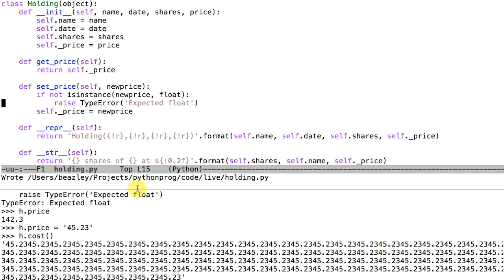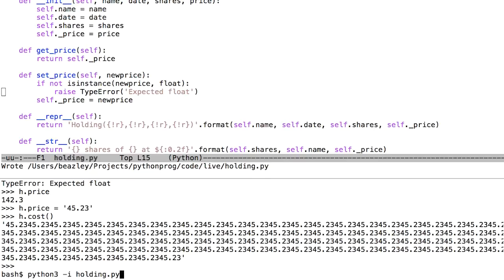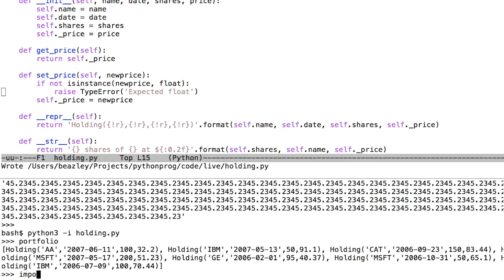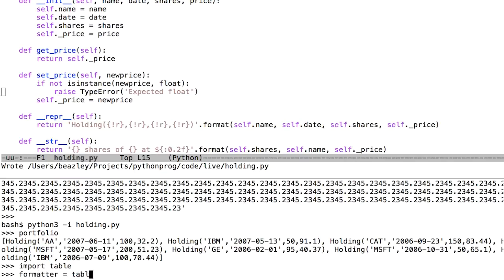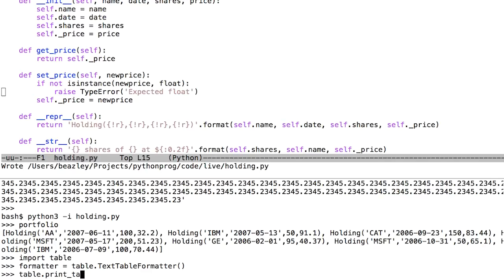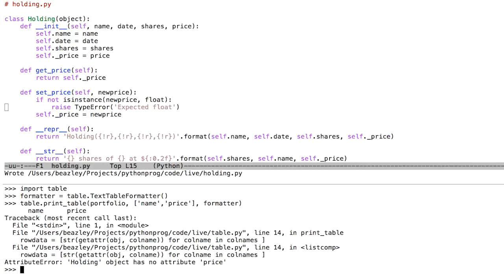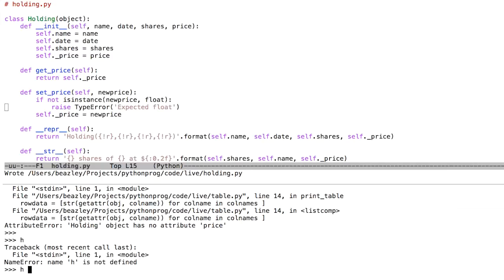It's even worse than that if I had other code that I was working with. For example, we did this whole little table printing thing where you could create a formatter. This is from an earlier lesson. And then we had these things that you could do where you could print a table and then select different attributes like that. All of that code is going to break because price disappeared. It's like you ripped out the attribute and it's gone. That's kind of unfortunate. It's even worse than that. Let's say you did have a holding.